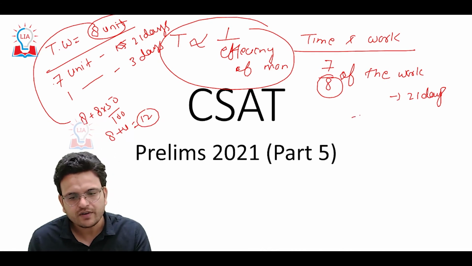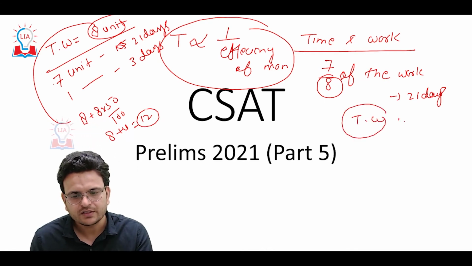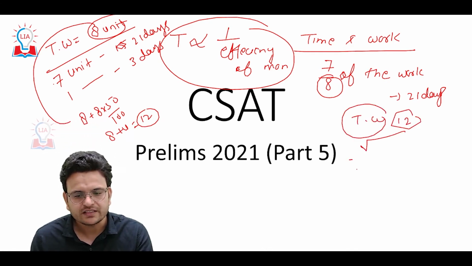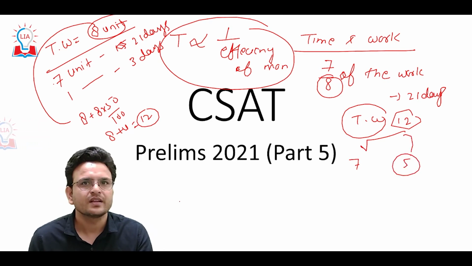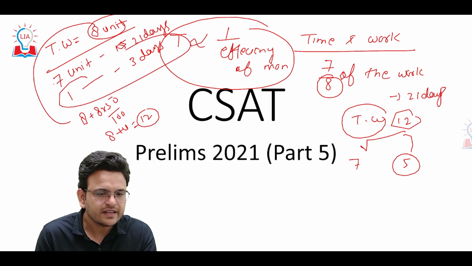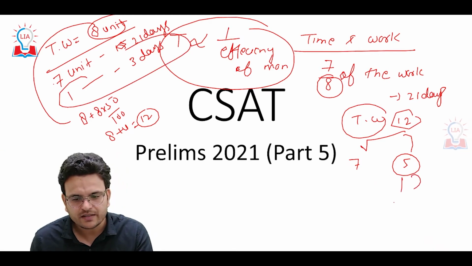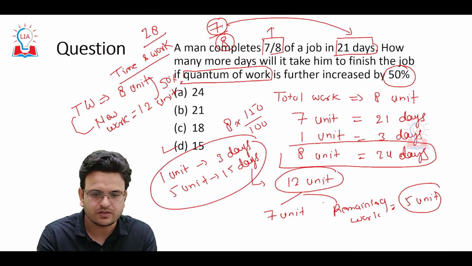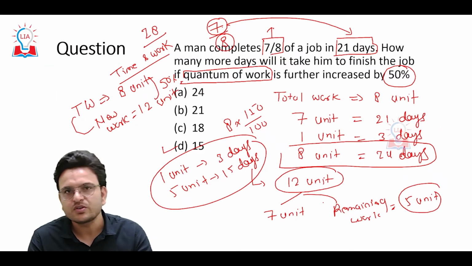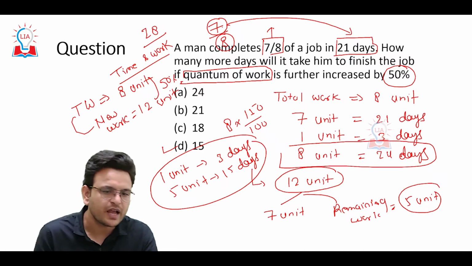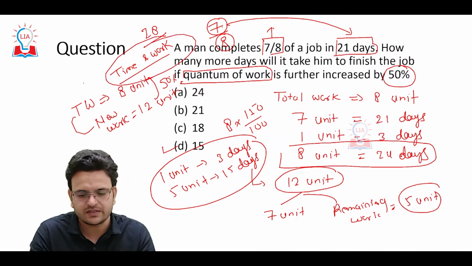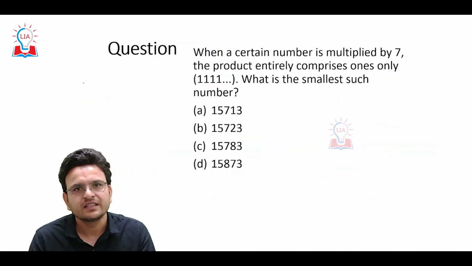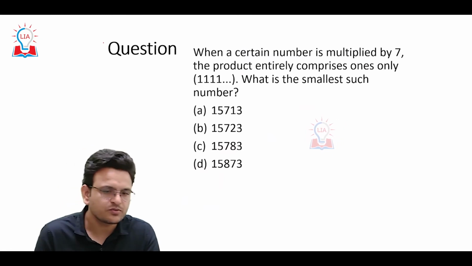The total work as of now we have is 12 units. Out of 12 units, 7 units are completed. Remaining work is 5 units. 1 unit the person takes 3 days, so 5 units the person will take 15 days. So hope you are able to understand this particular question. Again, if you have basic understanding of time and work, this question is not much difficult. This is one of the simplest questions of 2021.